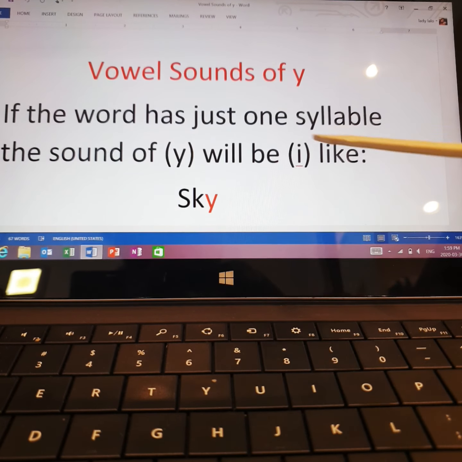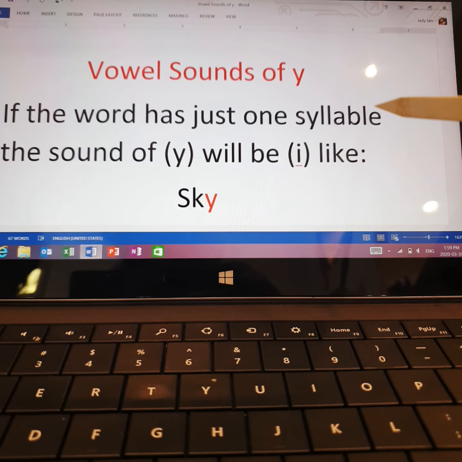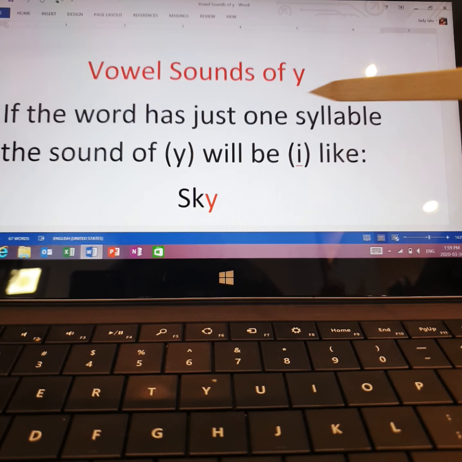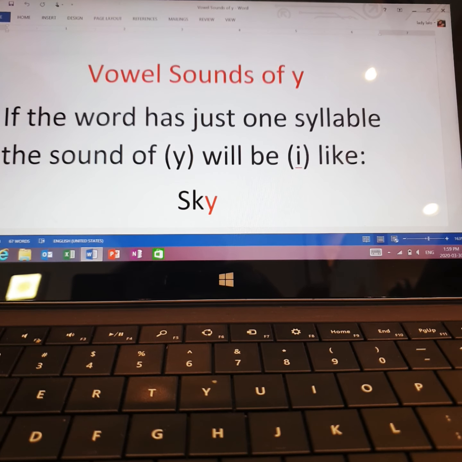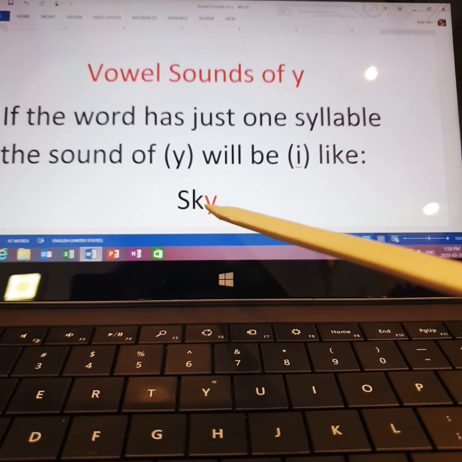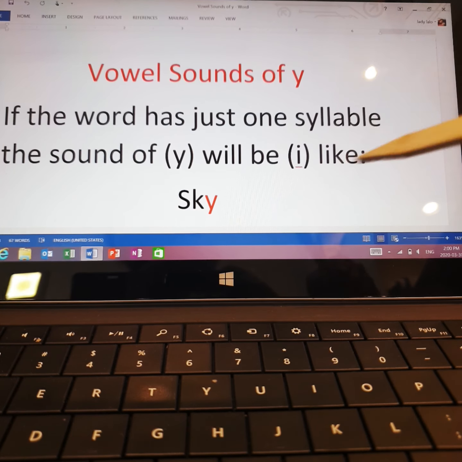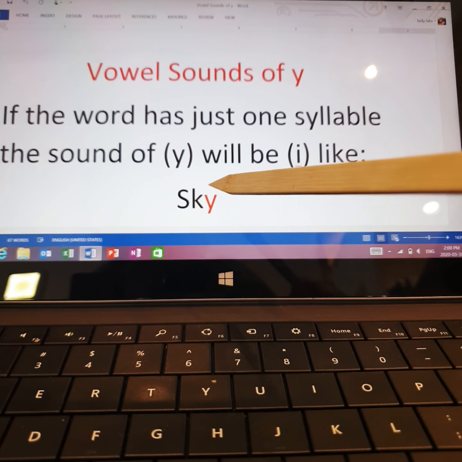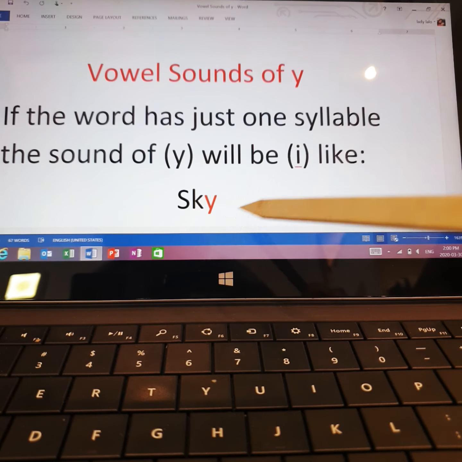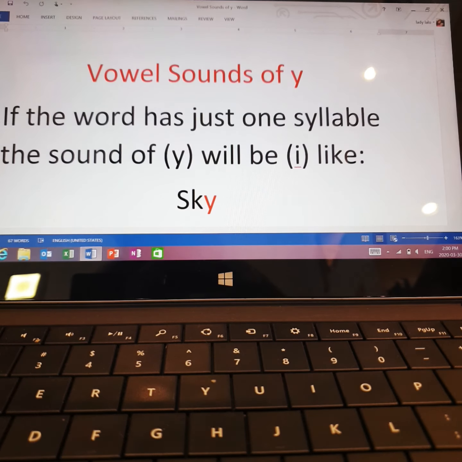Do you remember the meaning of syllable? We said the syllable of a word is a part of it, or maybe it will be a whole word like here. But this word has what? 1 vowel. So if the word has 1 vowel, it's 1 syllable. If it has more than 1 vowel, it has more than 1 syllable. So here we have this word, it has just 1 vowel. This vowel here is Y, and the sound of it is I, sky, sky.